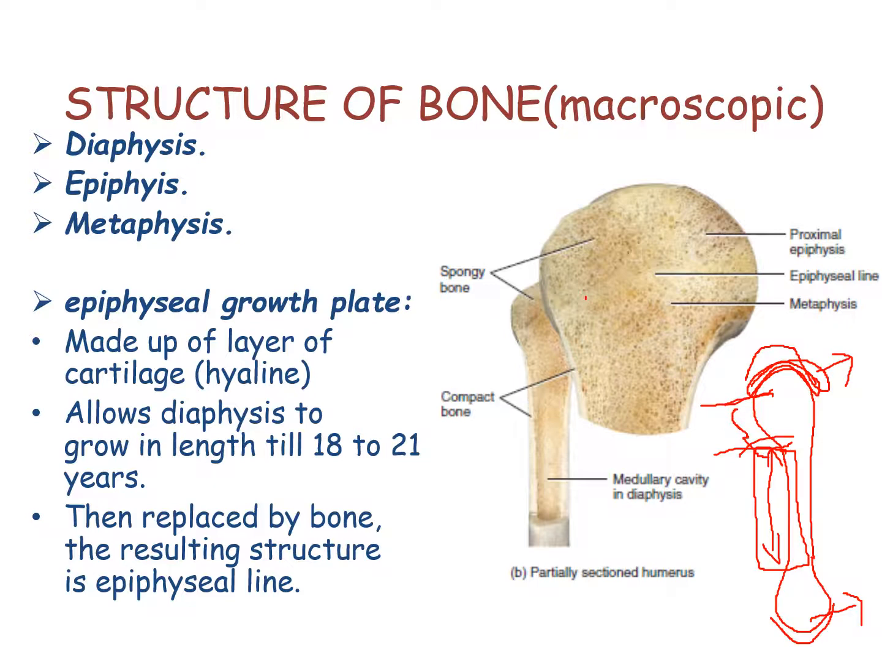Next we have the epiphyseal growth plate. This is made up of a layer of hyaline cartilage. This part is called the epiphyseal growth plate. But when a person reaches 18 to 21 years of age, this cartilage present in the epiphyseal growth plate converts into bone and the resulting structure is called the epiphyseal line.